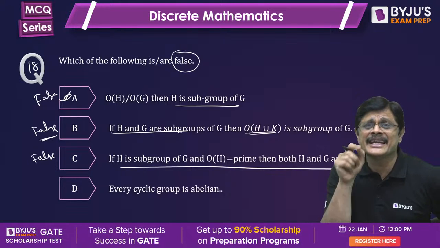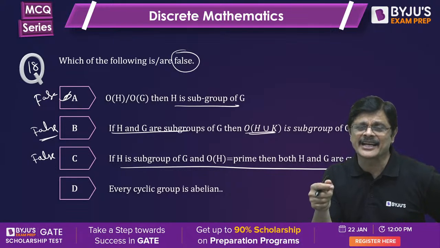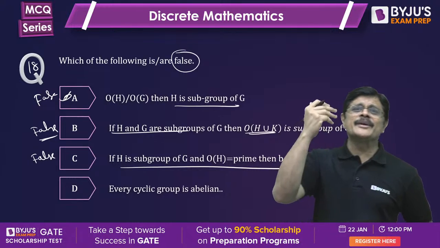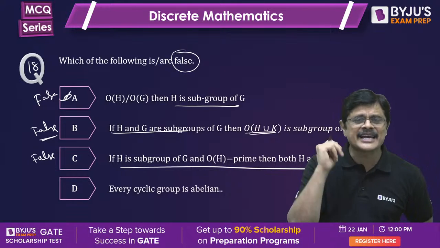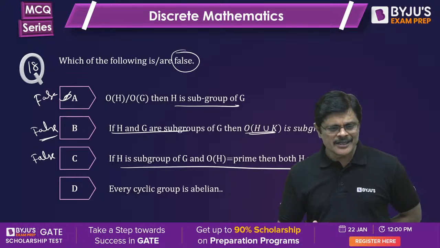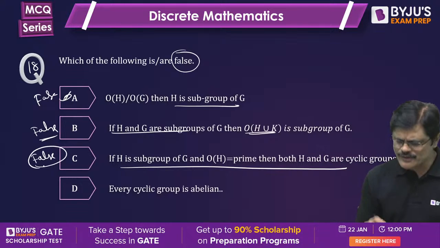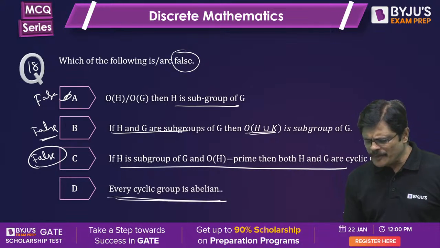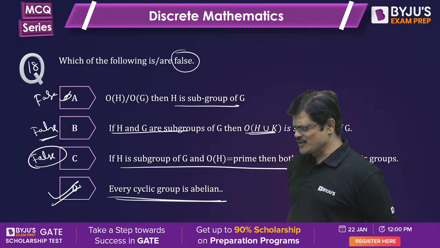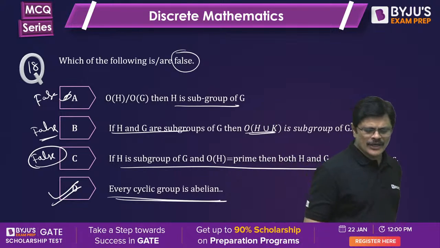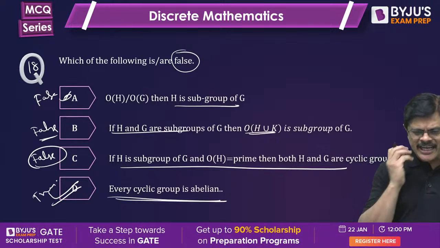So H having prime order is cyclic, but H being cyclic does not mean G is cyclic, my dear friends. Am I clear? So C is also false. Every cyclic group is abelian is correct, but every abelian group need not be cyclic. So A, B, C are false, only this is true.